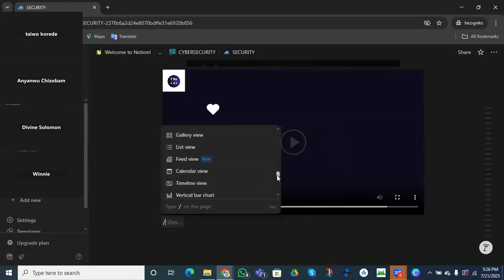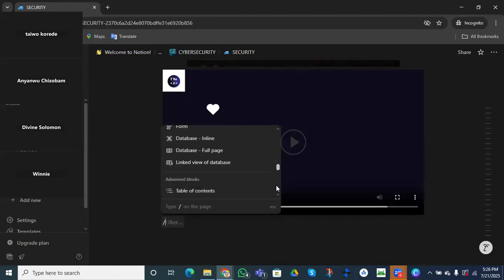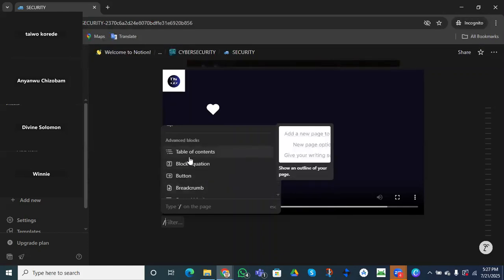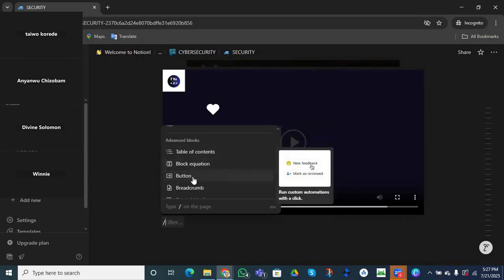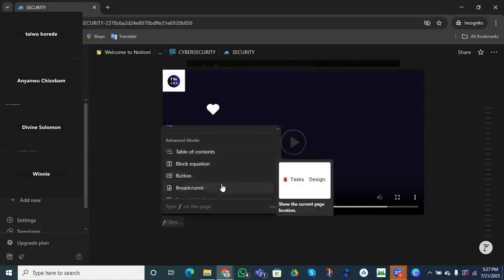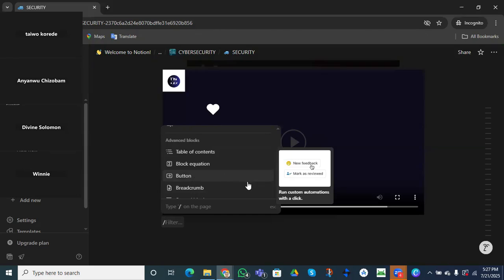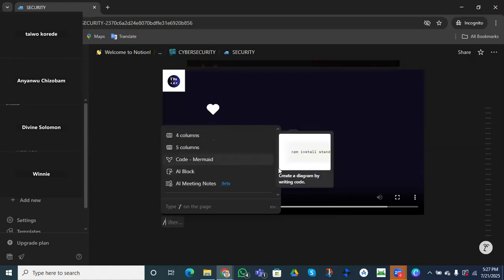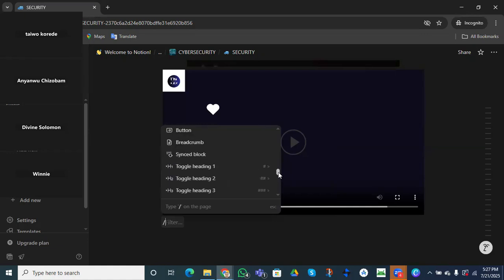Then we have our database. That is the head of Notion. Before we talk about our database, we have a table of contents we've talked about. We blocked the equation button. We have our button, so maybe I will talk about it. We talked about the breadcrumb, the column, the toggle, the synced. I think we've not discussed the synced block, so we can talk about it. All right, let's just do the remaining three and move on.